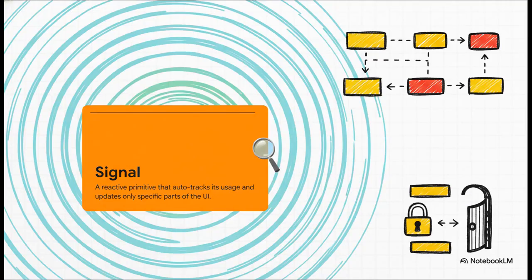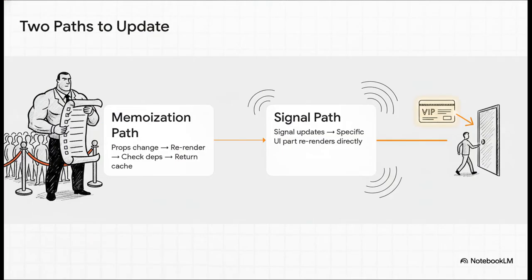So what is a signal? Think of it like this. It's a little wrapper you put around a value, but it's a really, really smart wrapper. It automatically keeps track of exactly where that value is being used in your UI. The keywords to remember here are automatic and specific. That means no more manually managing dependencies, no more re-rendering a whole component just because one tiny piece of data changed.